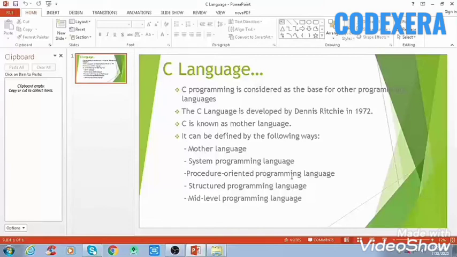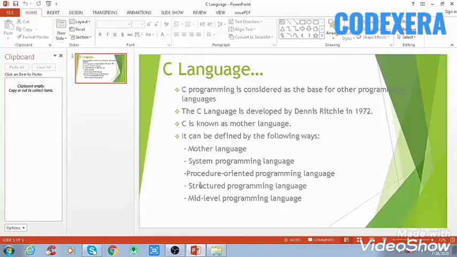A procedural language breaks the program into functions, methods, or data structures, etc. So C is a procedural language. In C, variables and function prototypes must be declared before being used. So this was about the procedure oriented programming language.